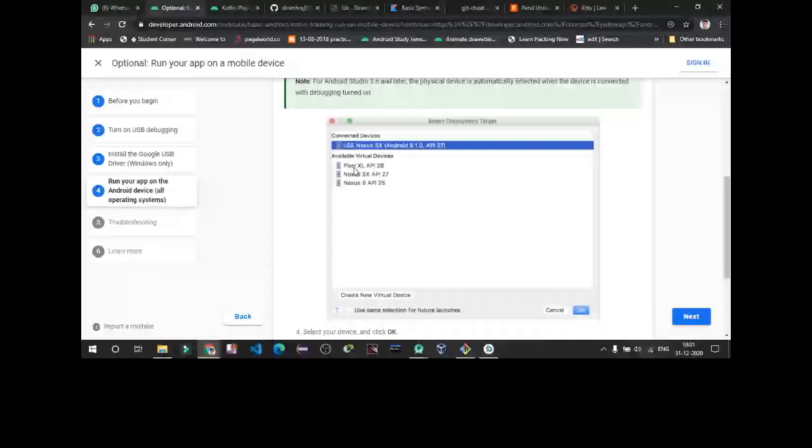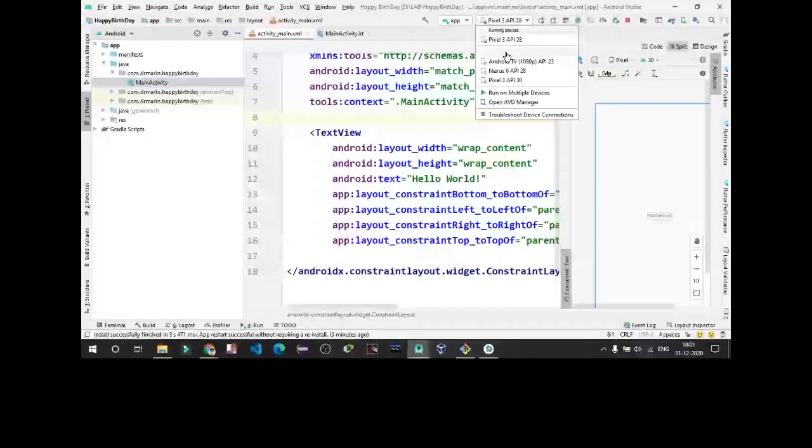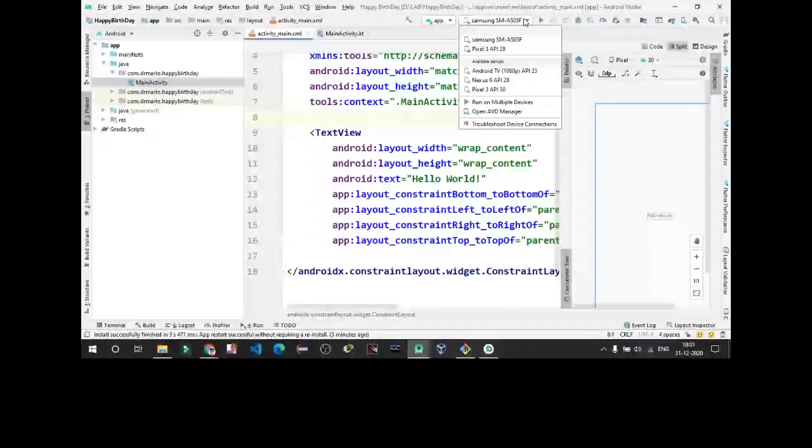I'm just showing how your device will be shown. Now you can see this Samsung SM-A505F is also available, which is my physical device.